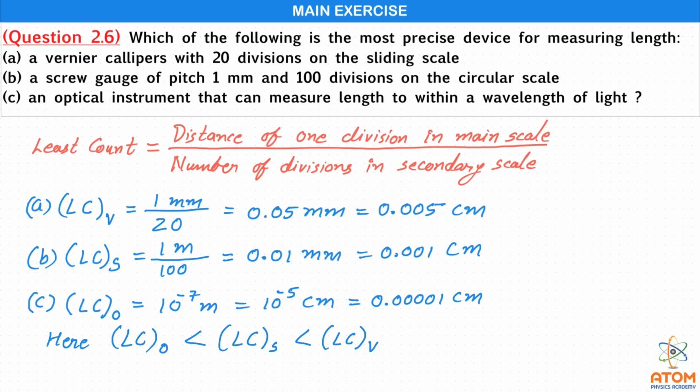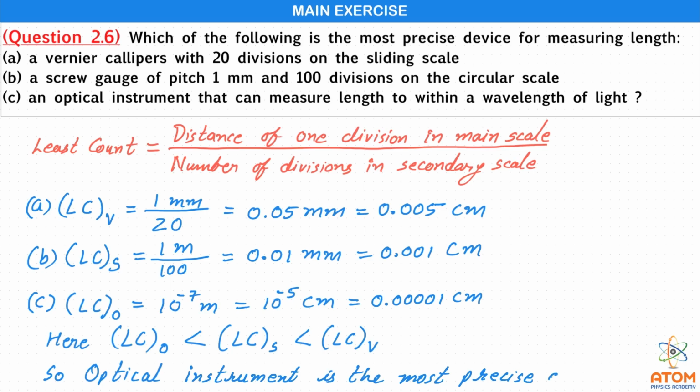So it's clear that the most precise device is the optical instrument. This is our answer.